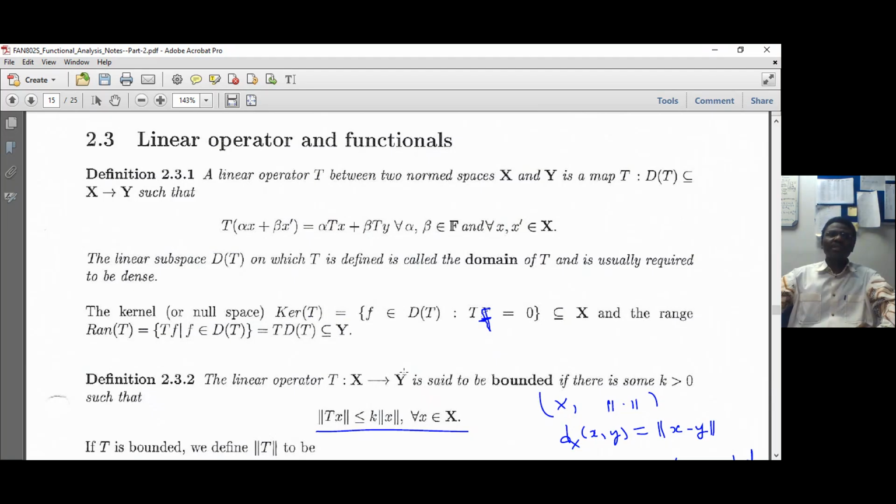Okay, a linear operator from two norm spaces, from X to Y, is what you know from linear algebra, what you call a linear mapping. Just a linear mapping between two norm spaces. And you can write it this way. You can see that it's linear.